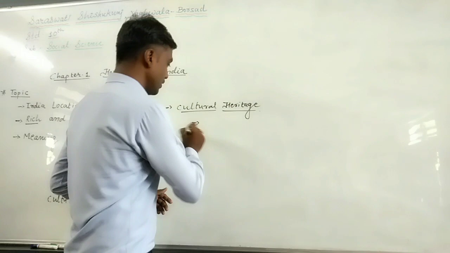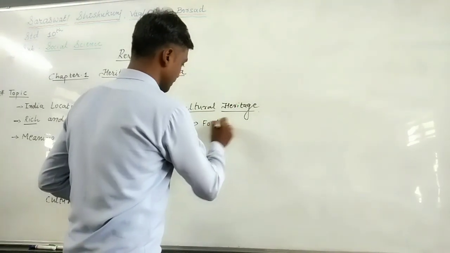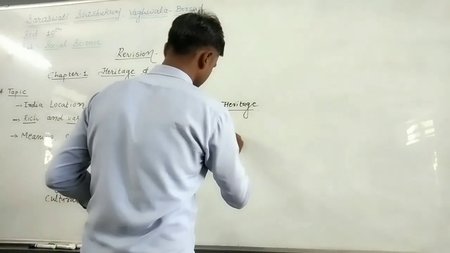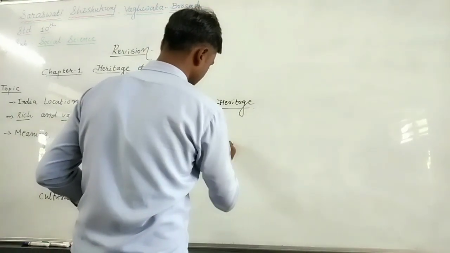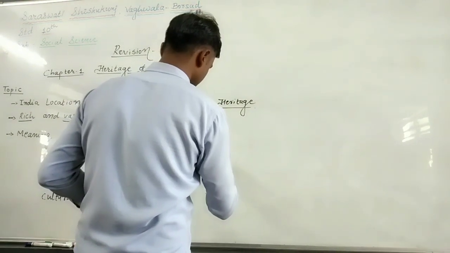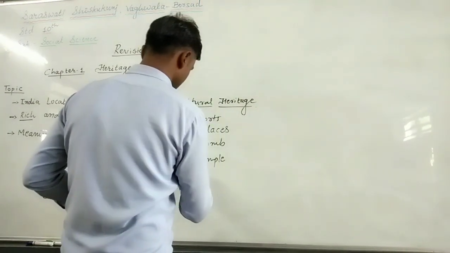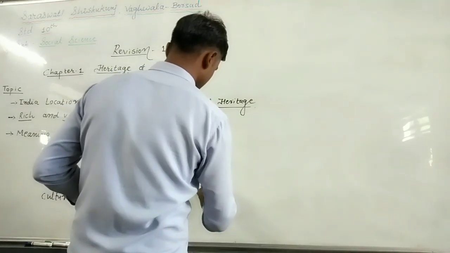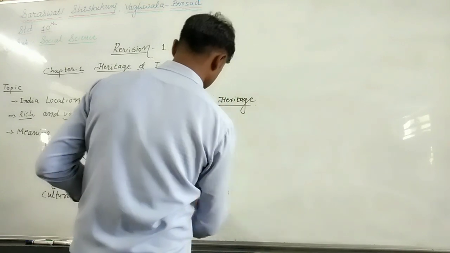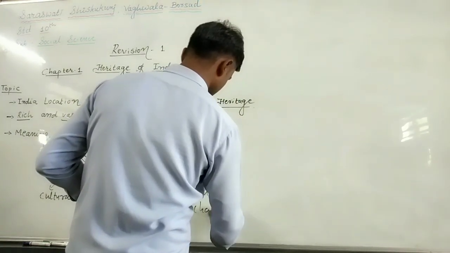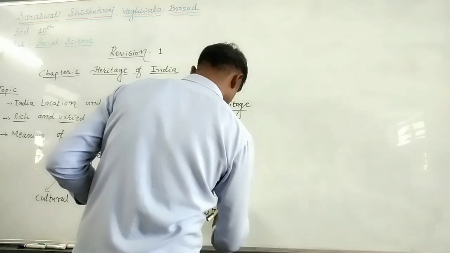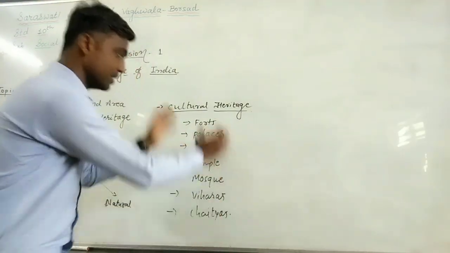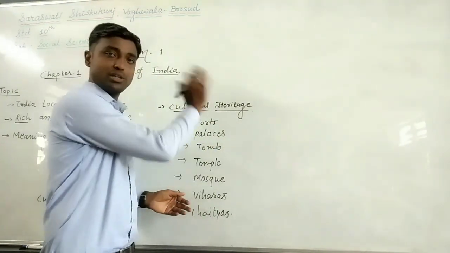First of all we can say forts, then palaces, tombs, temples, then mosques, viharas, chaityas. These are the examples we can find that are part of cultural heritage.